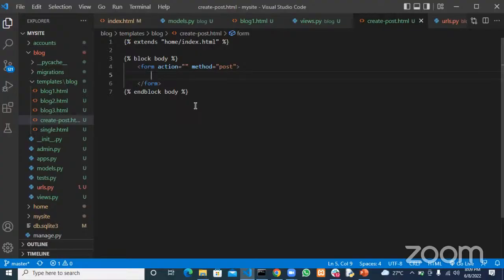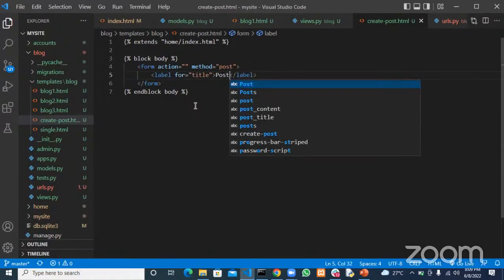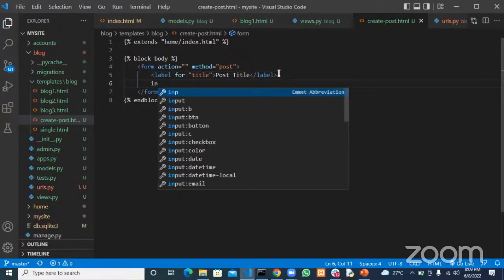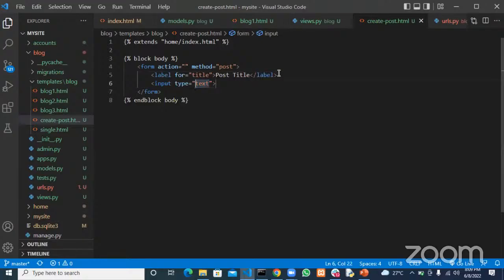Okay, so what we want to do here will be a label for title. Let's say for title, and this will be post title, right? This is basic HTML, and this is the input of type text, all right?